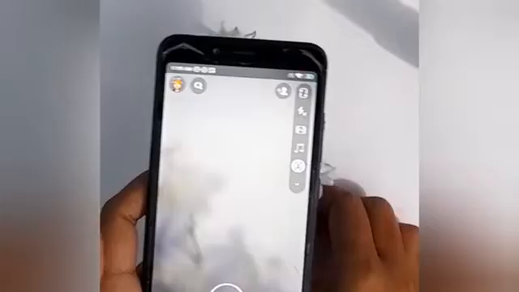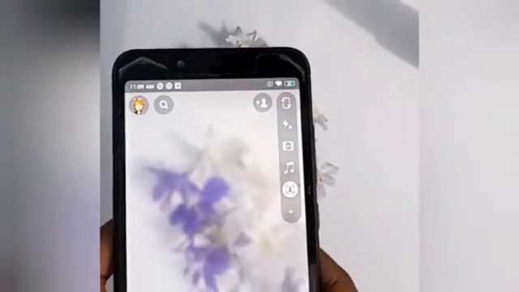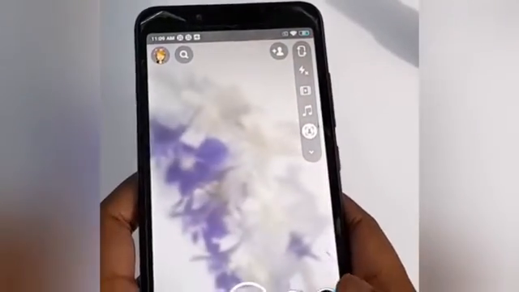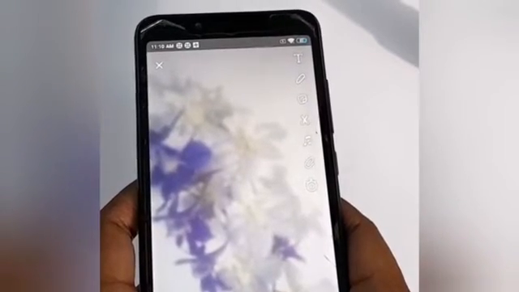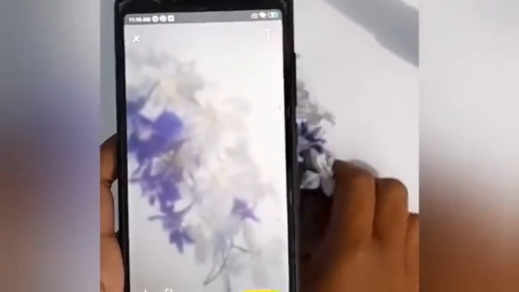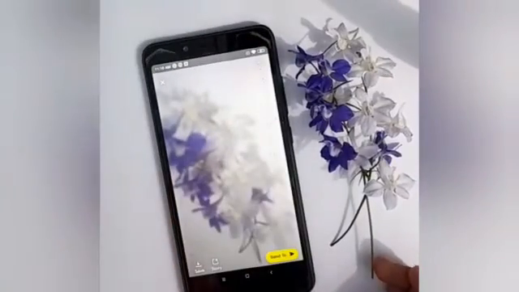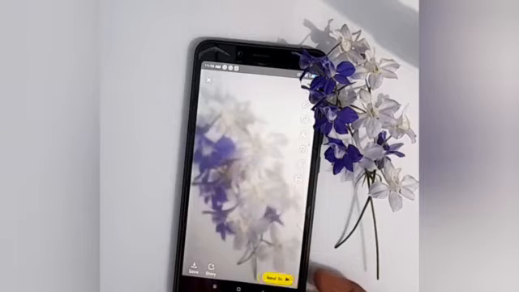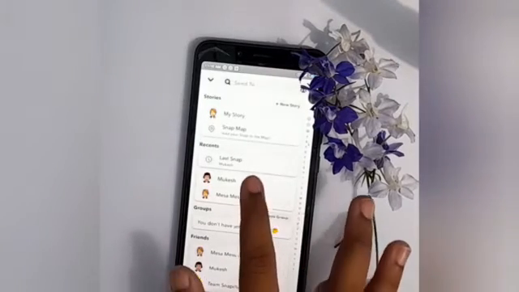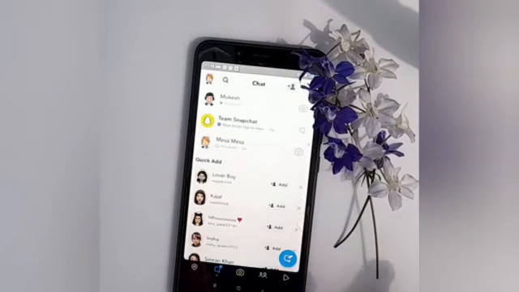Okay, I will show you an example here. Just take the position to click photos and tap on this circle. Okay, here it's done. The picture has been saved. You can send it to your friends also if you want to, and this pic has been blurred already, right? You just click on your friend's ID, then you just send it and it will be sent.